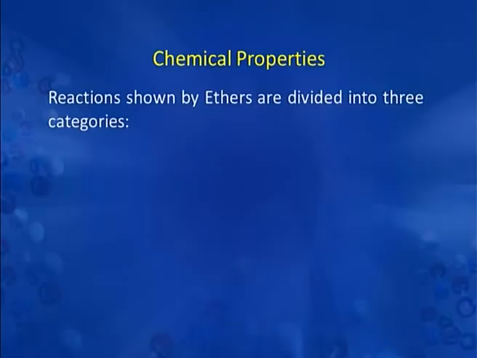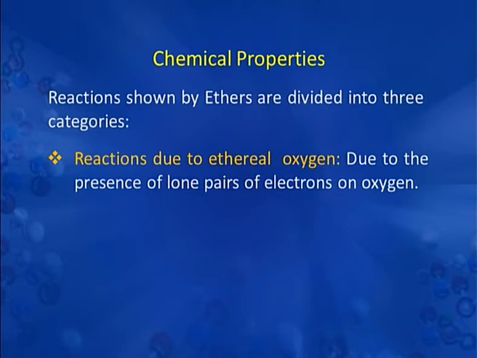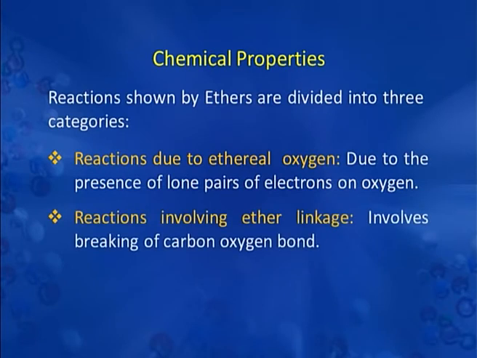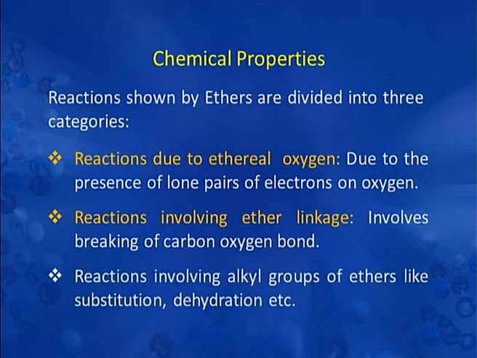The chemical properties of ethers actually can be divided into 3 main categories. The first is the reaction due to ethereal oxygen. The reactions here are possible because oxygen has pairs of electrons which can be donated during the reaction. The second category of ether reactions involves the breaking of the carbon-oxygen bond present in the ether linkage. The third category of chemical reactions shown by ethers is because of the alkyl groups, and the reactions normally shown by alkyl groups are substitution reactions or dehydration reactions.